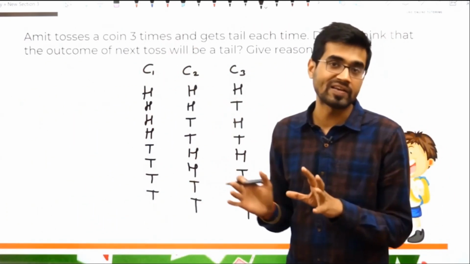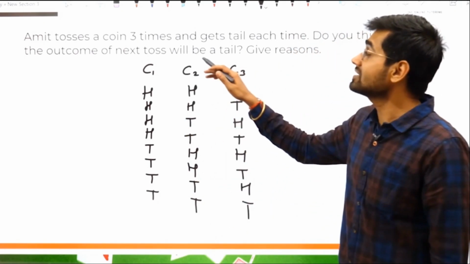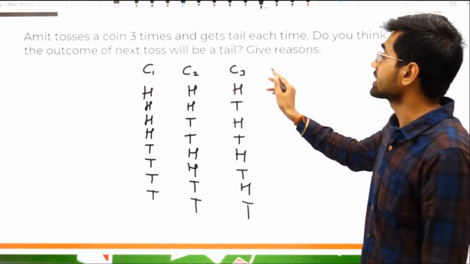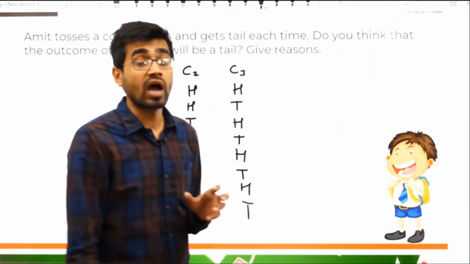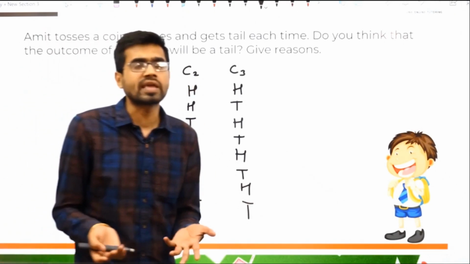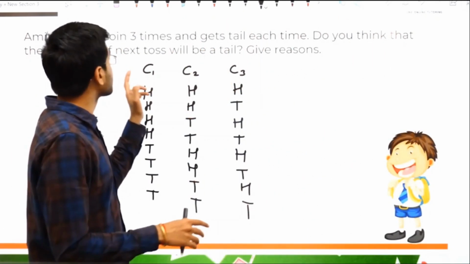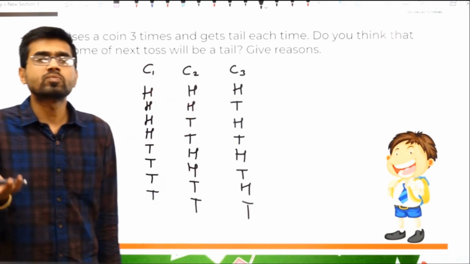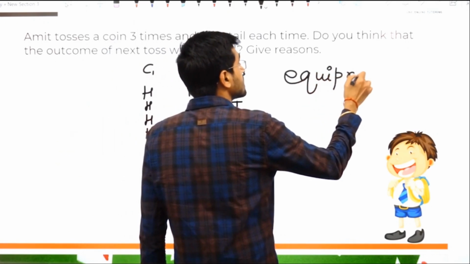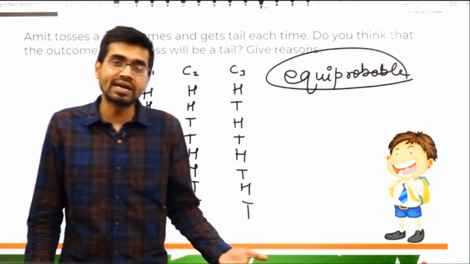The question was not directly related, but I told you the table so that you can remember how to write it. Yes. Amit tosses a coin 3 times and gets tail each time. Do you think the outcome of the next toss will be a tail? If you toss 3 times, what can happen? The next time it can be a tail, it can be a head. It's not sure. So do you think the next toss will be a tail? No. It's equiprobable. What does this mean? That it has equal chances that either a head can come or a tail can come.